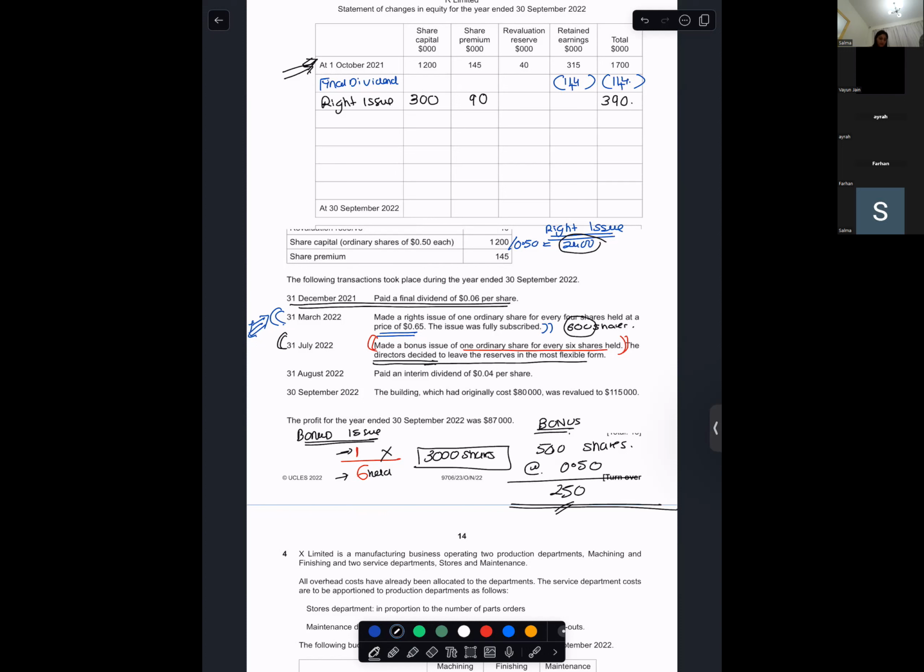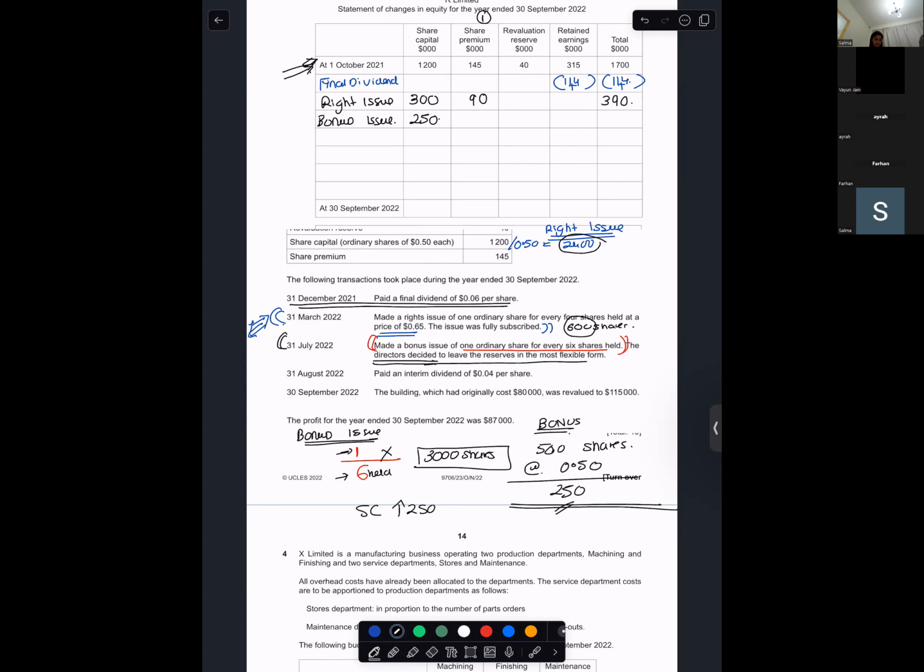Which place will the bonus affect? Share premium first. What will increase because of bonus? Share capital will increase by 250. What will come down? Share premium. First, you can use share premium.